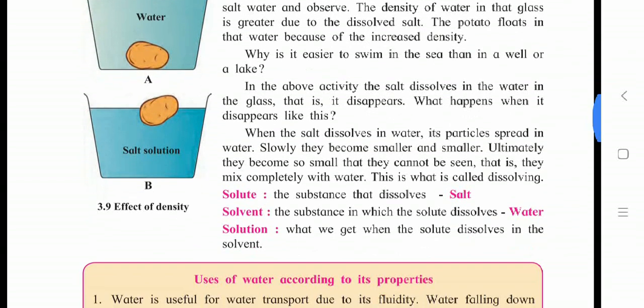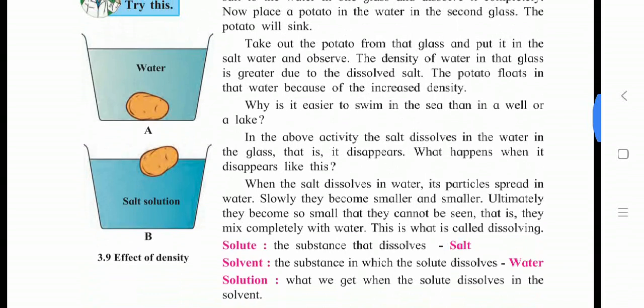So in today's video, students, we learned two properties of water: first, the anomalous behavior of water, and second, the concept of dissolving, which we called solute, solvent and solution. So dear students, I hope you understand today's teaching. You learned new topics and new things from this.